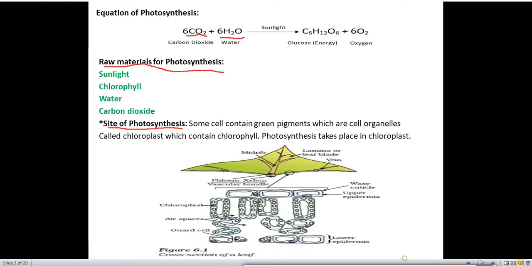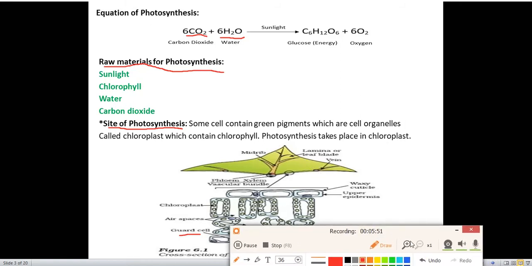This is the diagram of a cross section of a leaf. In this we have phloem, xylem, vascular tubules, chloroplasts, air spaces, guard cells, and stomata. Lower epidermis, upper epidermis, waxy cuticle layer, leaf lamina, veins, and matrix. This diagram you can get for your exam. You have to practice this diagram.